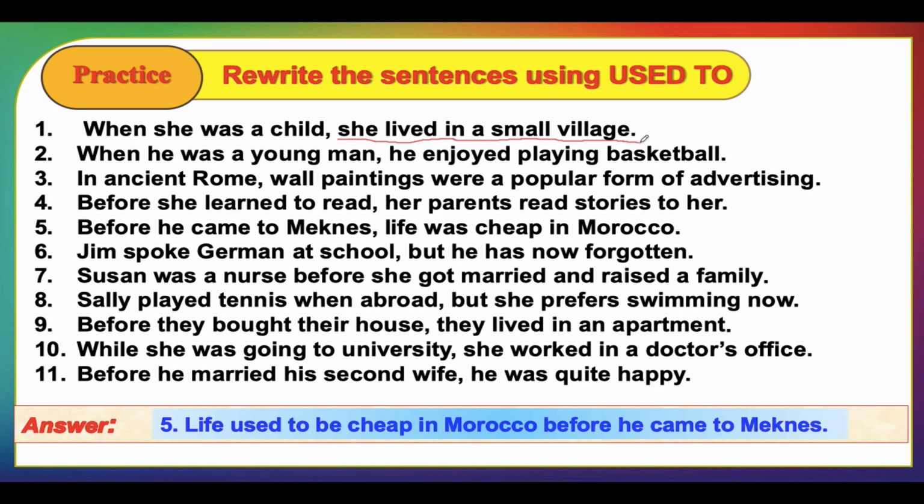James spoke German at school, but he has now forgotten. James used to speak German, but he has now forgotten. Susan was a nurse before she got married and raised a family. So we say, Susan used to be a nurse before she got married and raised a family. Number 8. Sally played tennis when abroad, but she prefers swimming now.